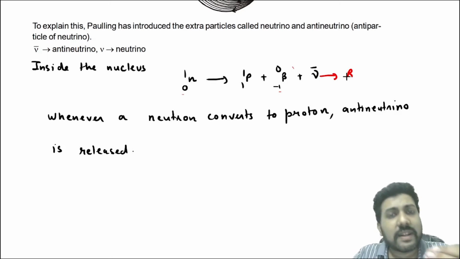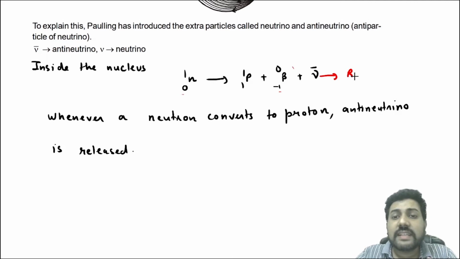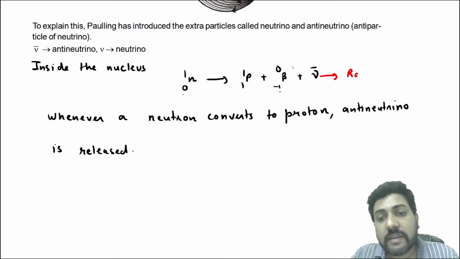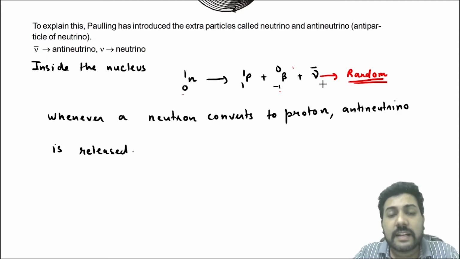We have discussed what an antineutrino is, right? It has zero rest mass. It behaves like a photon, but the difference is its energy is not fixed like a photon. Its energy is random. So if its energy is random, that means the energy available for sharing of kinetic energy between the Y and the beta minus is also random. Now if the kinetic energy of beta minus is random, the radius is also random.